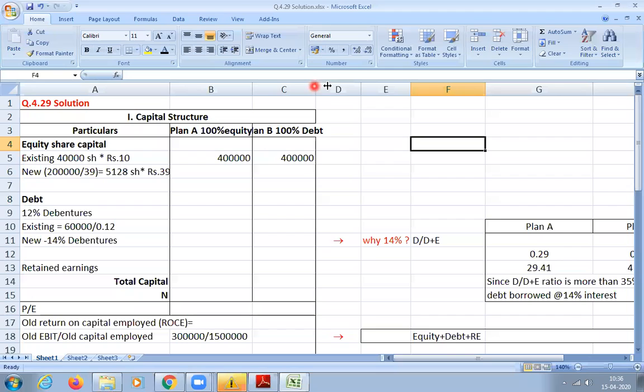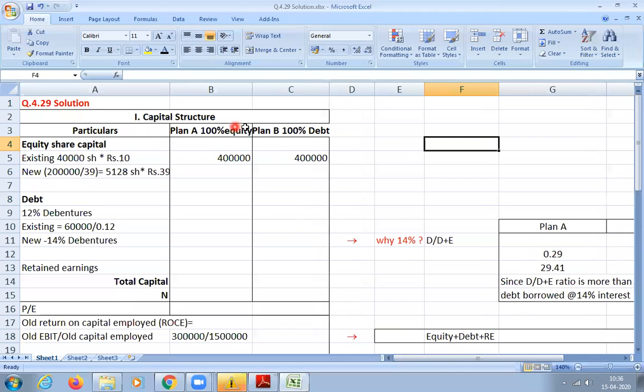Clear? But for the existing, you have to write the same for both plans. So this 4 lakhs of equity share is existing. Write 4 lakhs for both plans. We are preparing the capital structure keeping in mind both the new and the old. Clear?